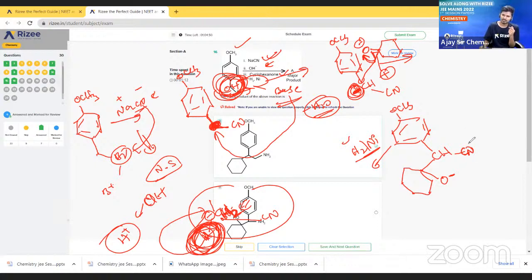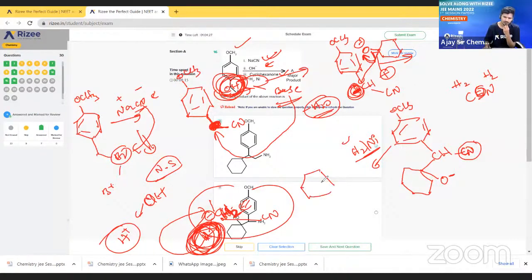See here, CN is there. CN means C triple bond N, so two pi bonds are there. Two hydrogens will come and attack here. Reduction means addition of hydrogen. So here two hydrogen and here two hydrogen are going to attach. Clear? So what will we get here?